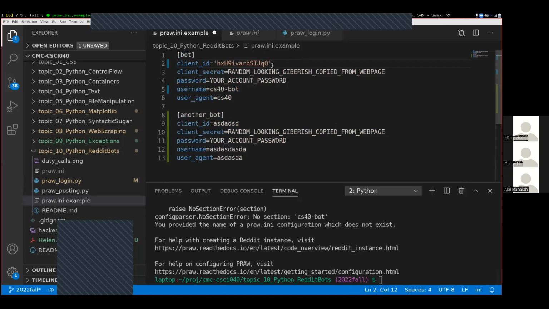That is incorrect. No quotation marks anywhere in this file. Everything inside of this file is case sensitive, so both your username and password need to be in the same case, upper and lower case, whatever you used when you were creating your account.